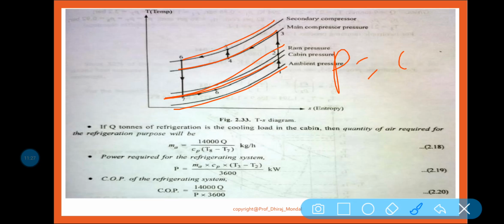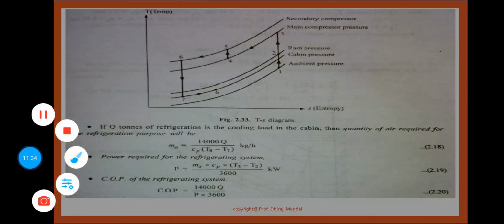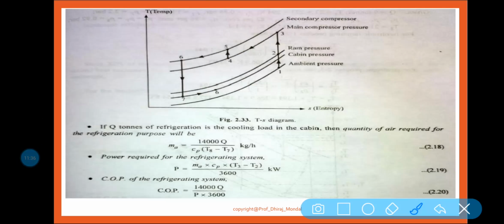P is equal to constant. So these are the constant pressure lines in the TS diagram. Now 1 to 2, you can see here.